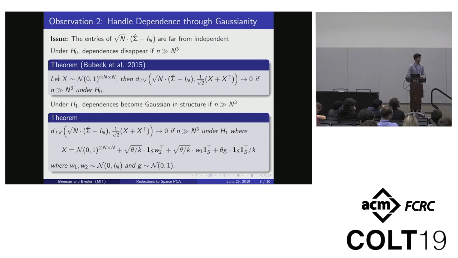And under H1, you can maneuver with this theorem to show that actually the dependencies become Gaussian in nature. And so in particular, you can decompose the empirical covariance matrix into the sum of 4 Gaussian terms. And the key observation is that these 4 terms have meaning. The first is just noise, but the second 2 are actually very, very weak instances of sparse PCA themselves. And then the third one is just an elevated submatrix.